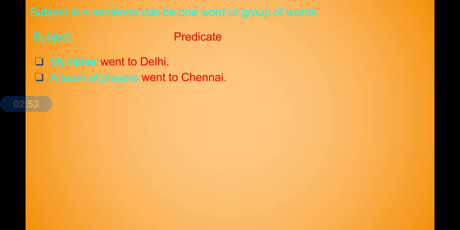We have to ask a question to the verb here. Went to Delhi. Who went to Delhi? My father. So he is the main part of the sentence. So we can decide that my father is the subject. A team of players went to Chennai. Here it is a team of players. We can't say only players because that is a collective noun. And the whole thing, a team of players, is the subject.